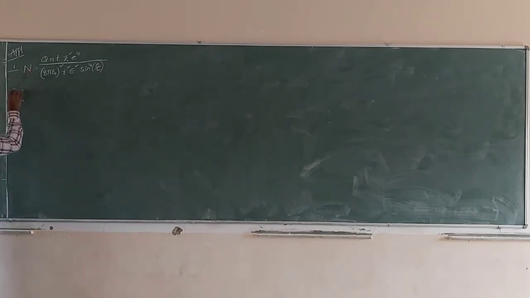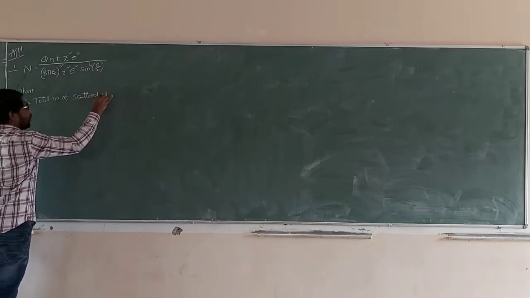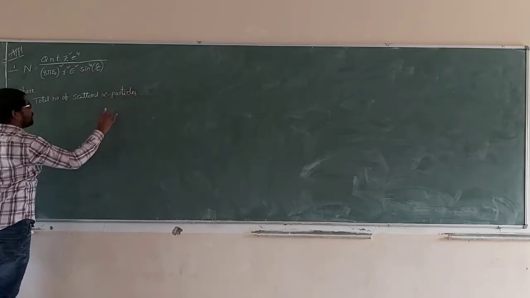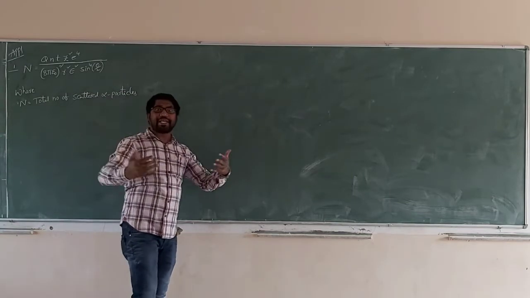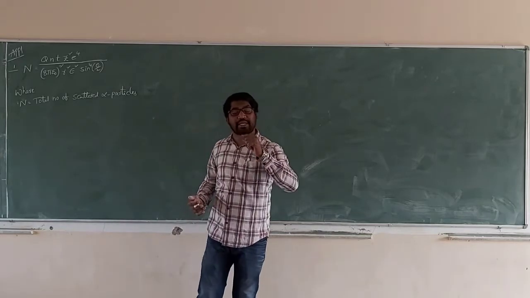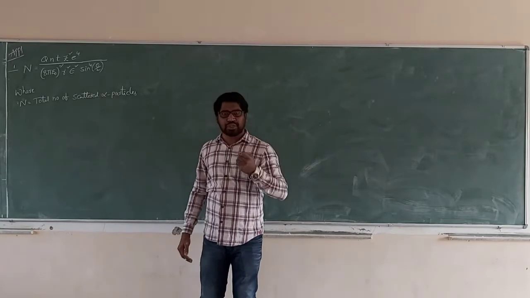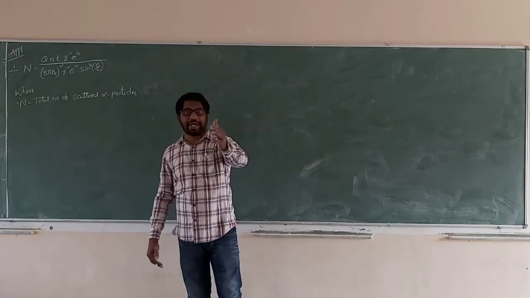Capital M is the total number of scattered alpha particles. Suppose 1 lakh particles are sent. Out of 1 lakh particles, some are not scattered, suppose 1000 or 2000, below 5000 alpha particles pass without scattering.